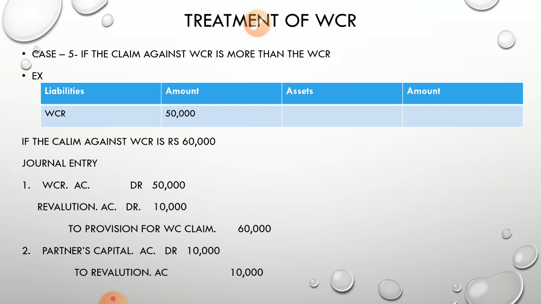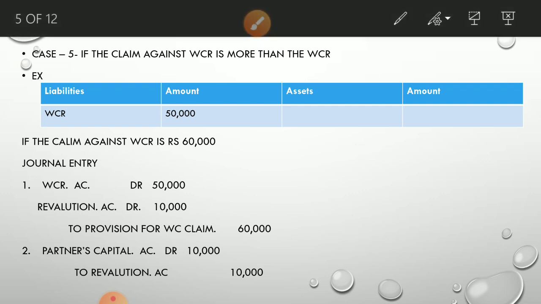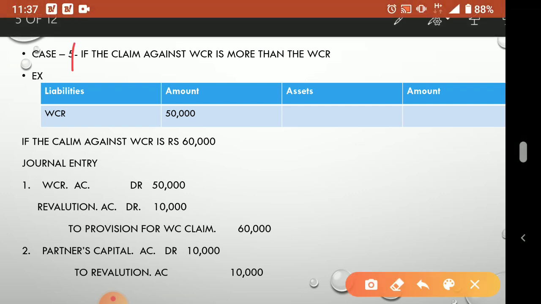Then if the claim is more than the WCR. Okay. So I think the number I put wrong. This is 5, not 4. This is 5 I put, this is 4 you make. Okay. So that is over.